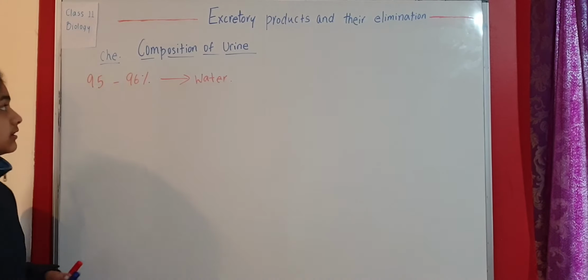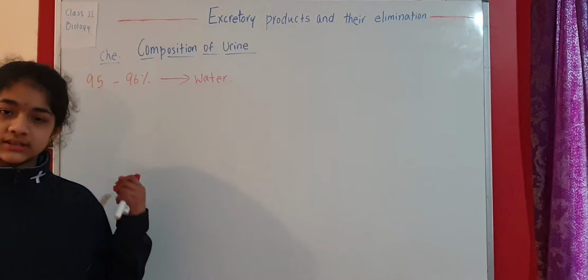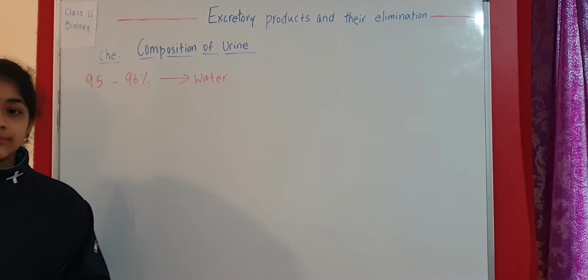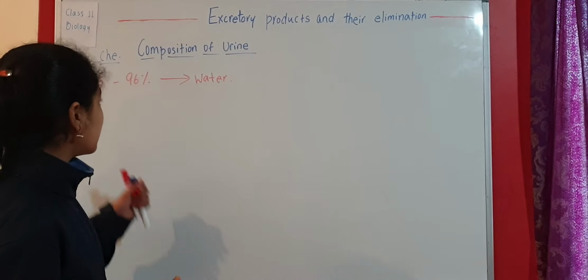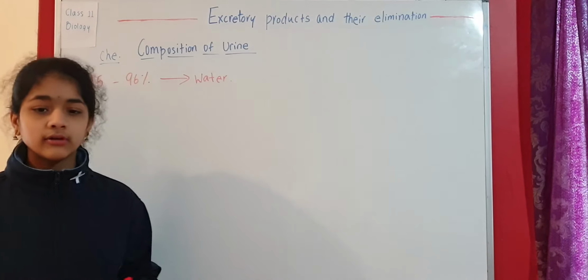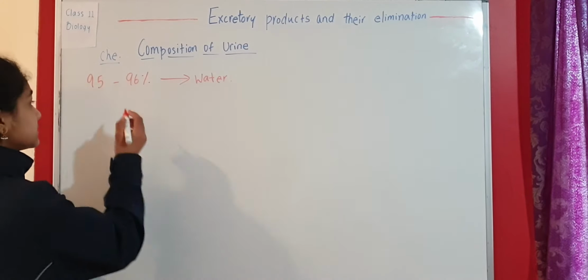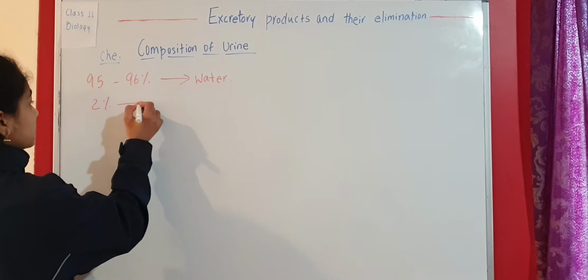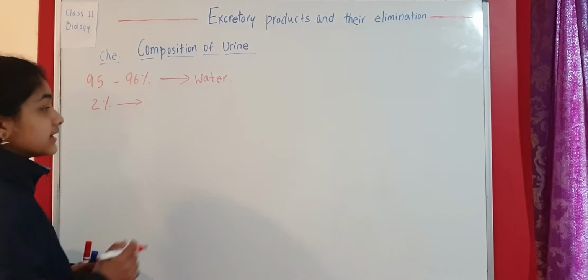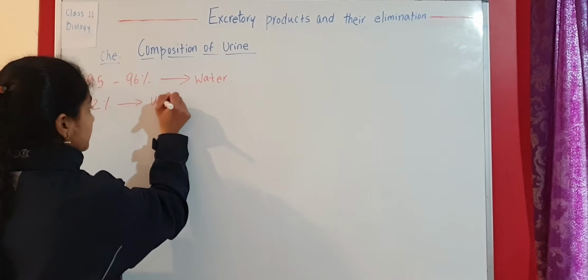This we have already mentioned, that 95 to 96% of urine consists of water. Apart from this, 2% of urine consists of urea.